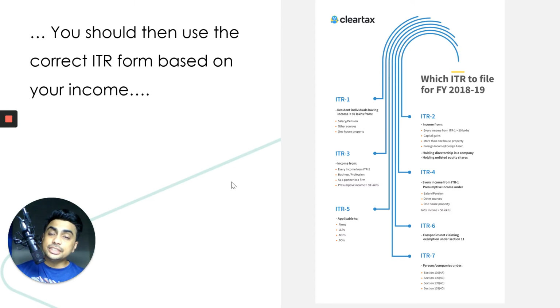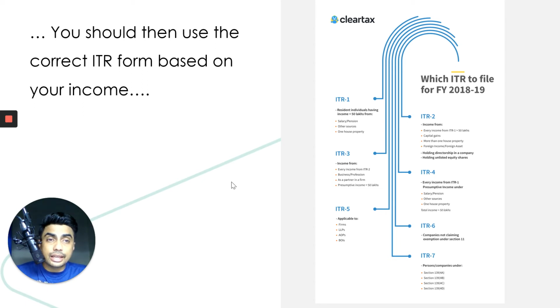You select which income tax return form is applicable to you based on your income. So now there are different forms: ITR 1, 2, 3, 4, 5, 6, 7. ITR 1 is, let's say, for people who have a salary, have some other sources of income, and they just have, let's say, one house. ITR 2 is for people who have more than 50 lakhs of salary.